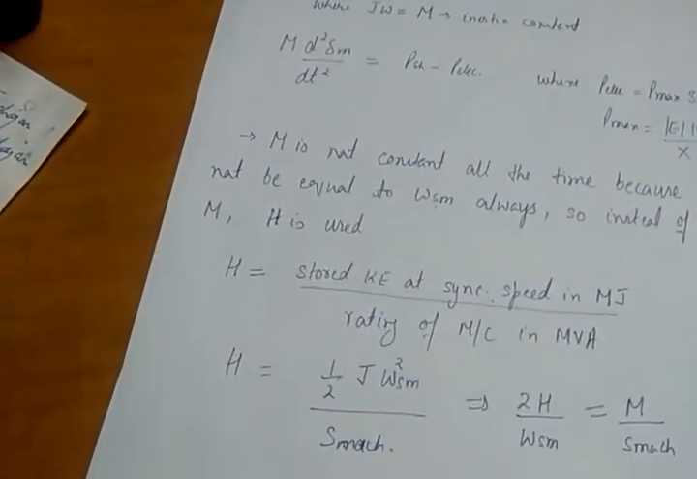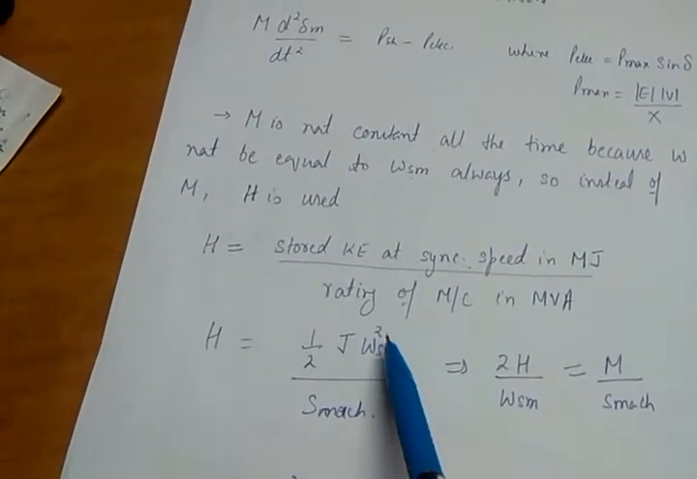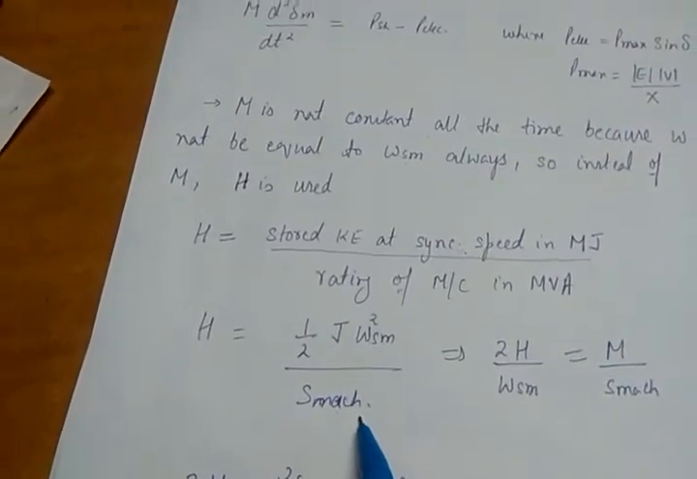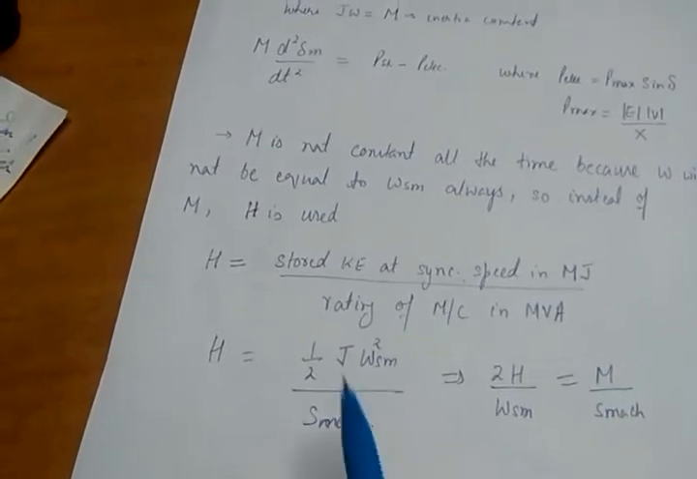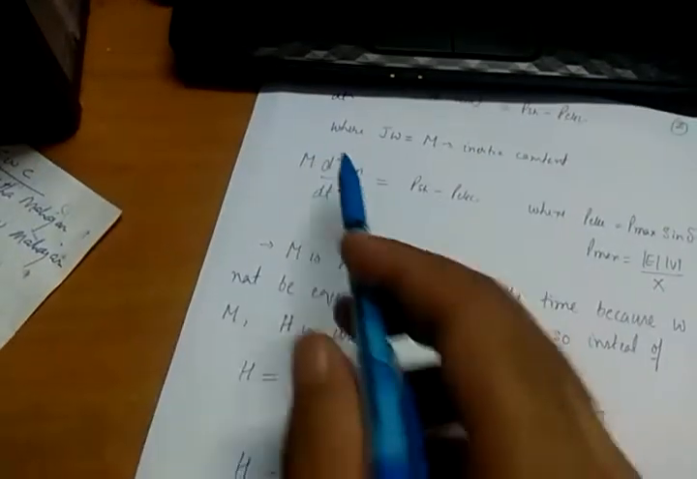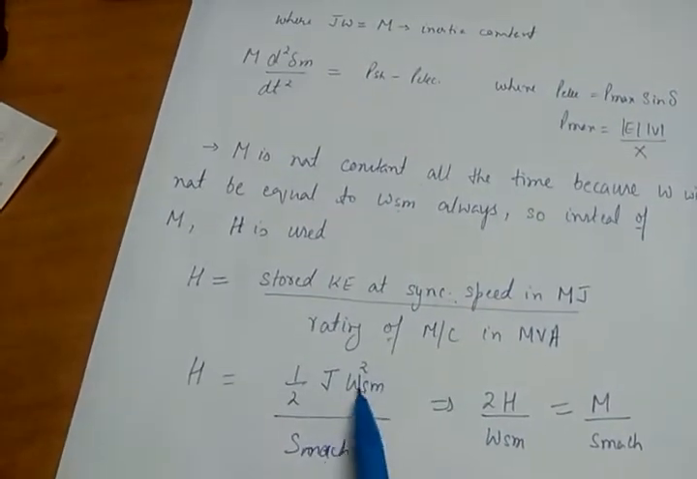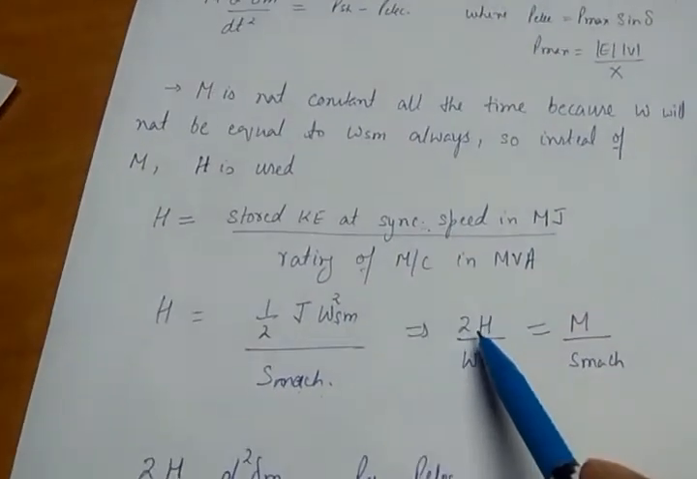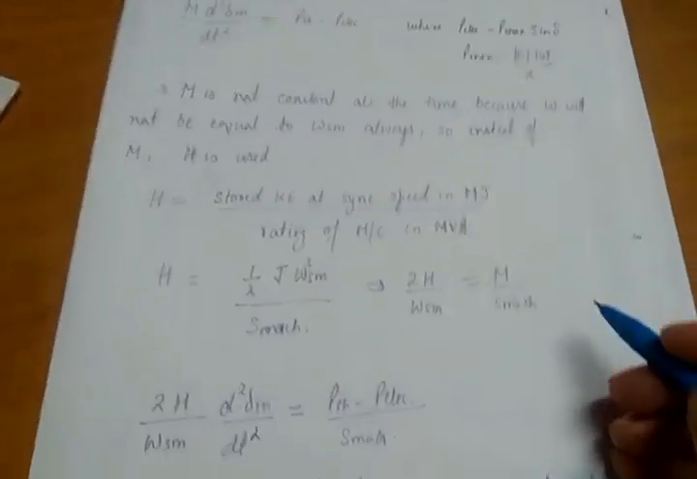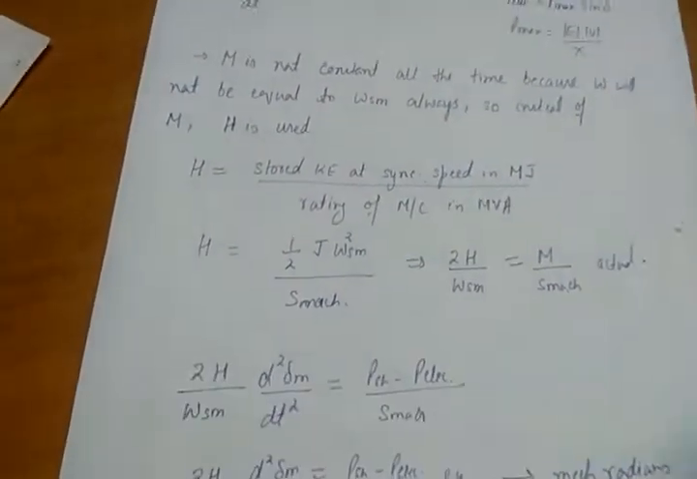So what is the stored kinetic energy? Nothing but 1 by 2 J into omega sm square, where omega sm is the synchronous speed, divided by rating of the machine, which I am taking as S machine. So from this equation, I know that J into omega sm is nothing but M. I calculated here M. So putting J into omega sm equal to M, I will get this equation 2H upon omega sm is equal to M divided by S machine. This is in actual values, not per unit values.